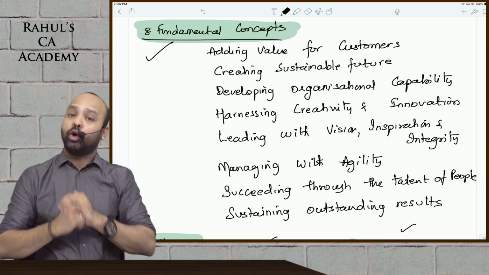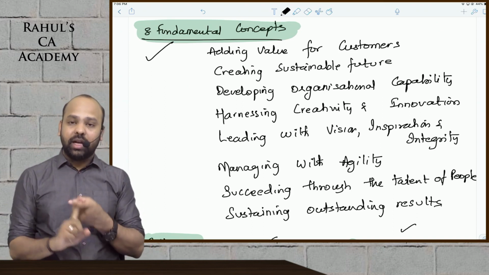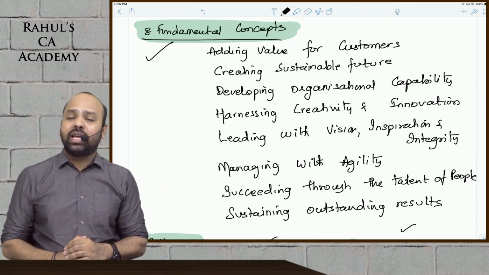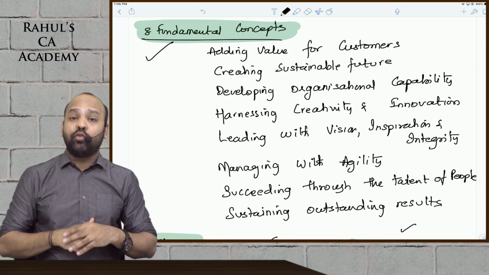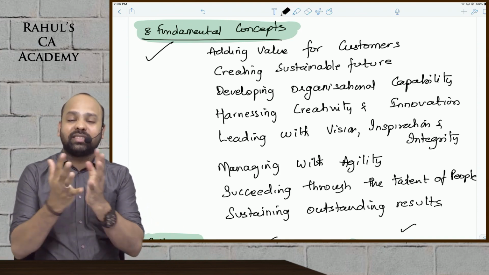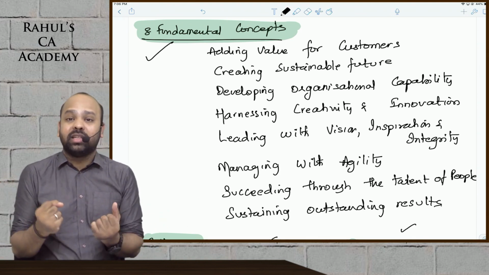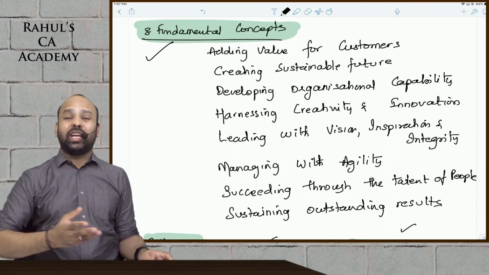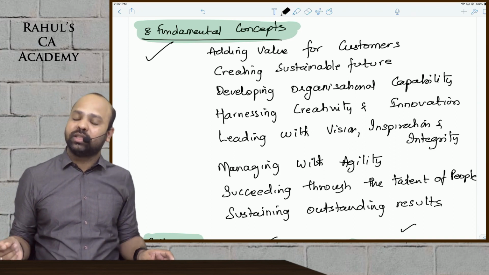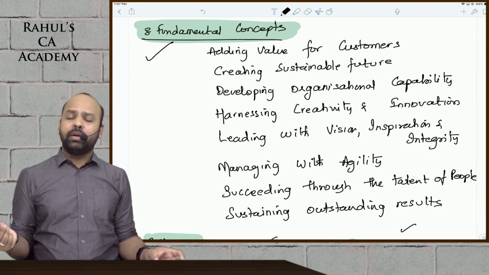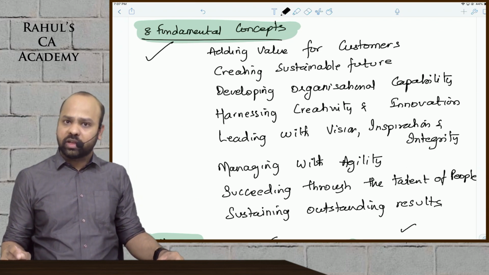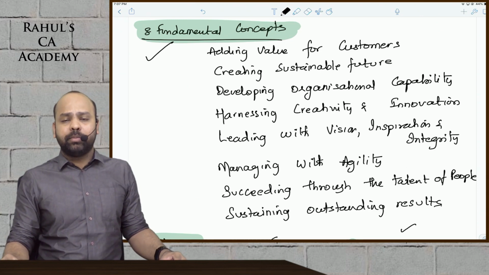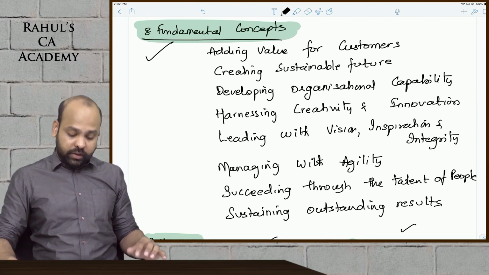It's more like the triple bottom line. So it is society, it is environment, as well as your economic aspect. Developing organizational capability, it is about understanding at what areas can the organization excel, how do you improve the abilities, the skills of the organization. Capabilities of a firm. I have spoken about resources and capabilities, if you remember, guys, as a part of core competency analysis. So here, beta, it is about developing the organizational capability, developing the skills of an organization.